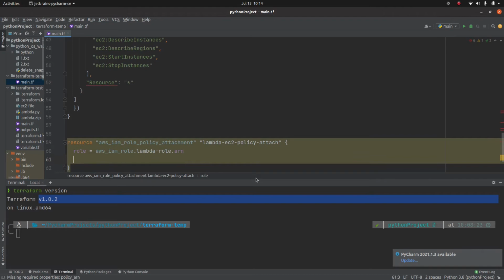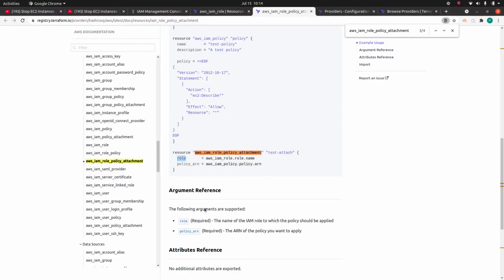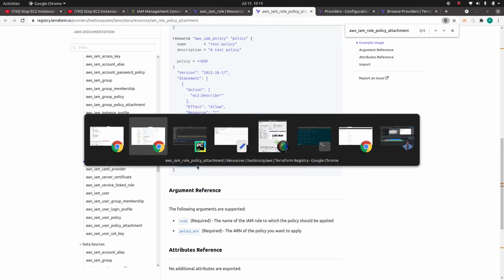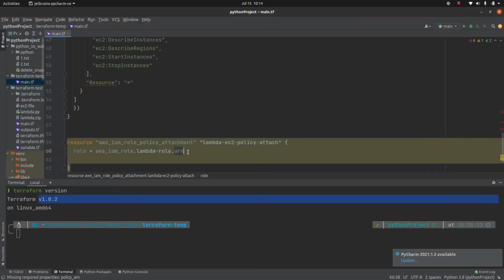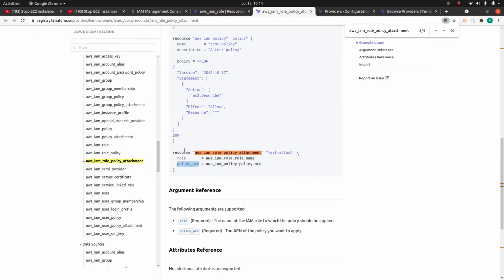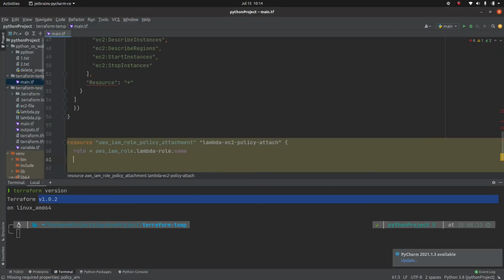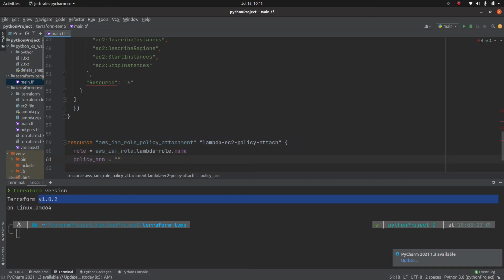The second thing is the policy. So we need to specify the policy ARN. Sorry, here we need to specify the name, that's what it mentions here, and in the second case we need to define the policy_arn.